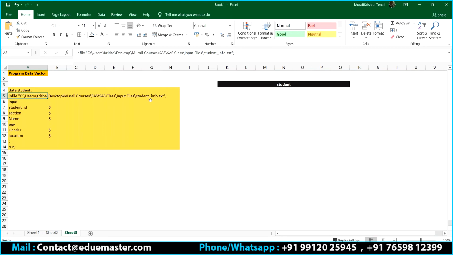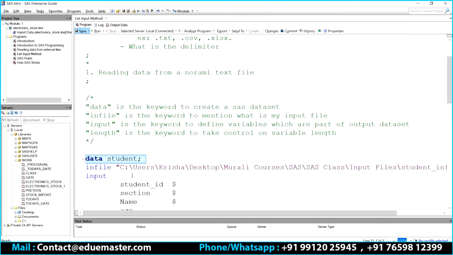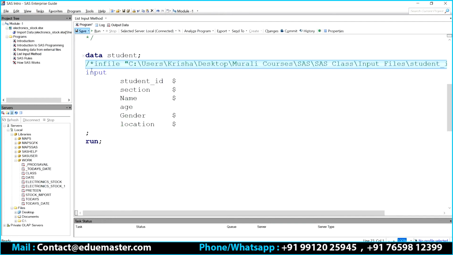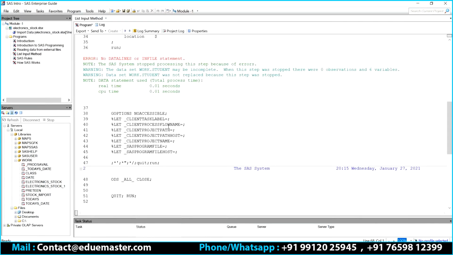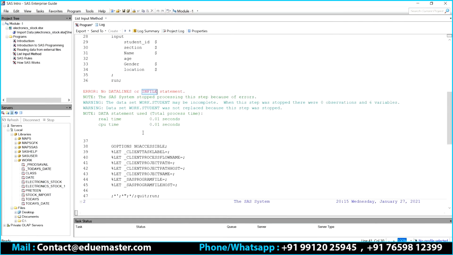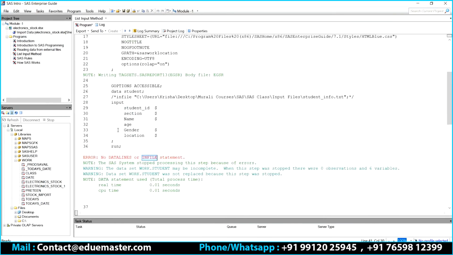Clear? For example, let me show you. Let's say I don't have infile here. Let me run this. No data lines or infile statement is there. So I don't find an infile statement. I don't find data lines. I'll tell you what data lines is in the next class, not now.